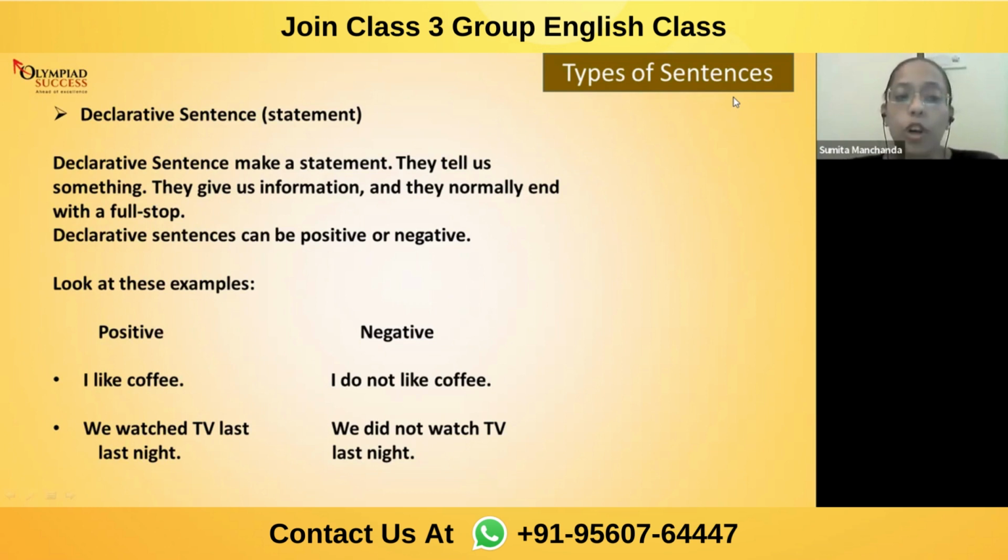Next sentence, we watched TV last night. So again, I am not asking for any permission, nor am I giving any advice, nor requesting, neither asking any question. This is a simple sentence, that means a simple statement which I am coming up with. We watched TV last night. So I'm trying to give information about what we did last night. This is positive because see, there is no use of words like no, not, don't, can't, won't. Nothing as such has been used.